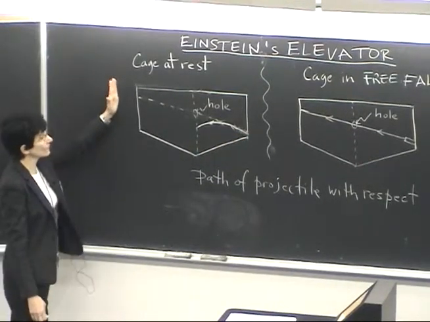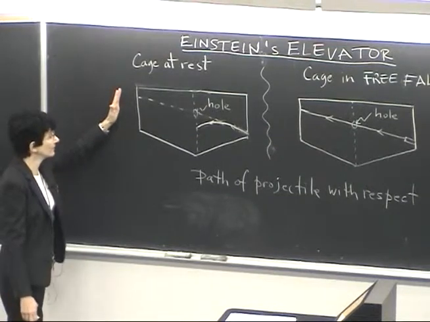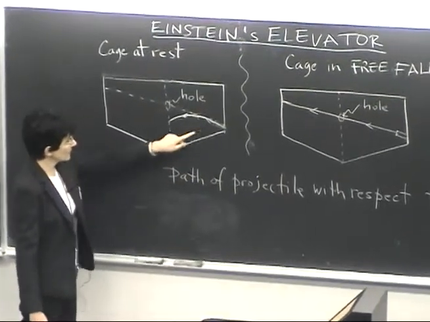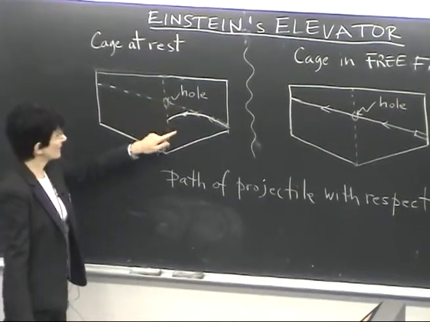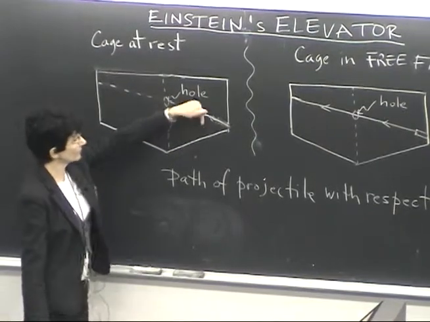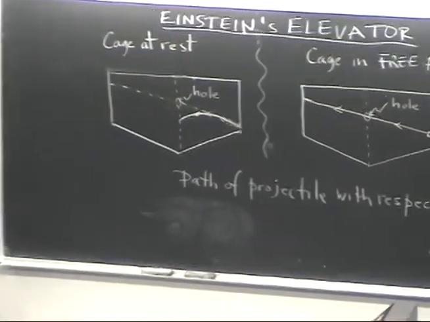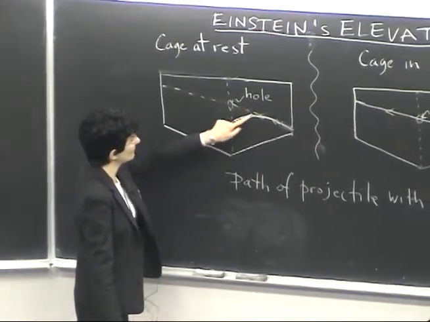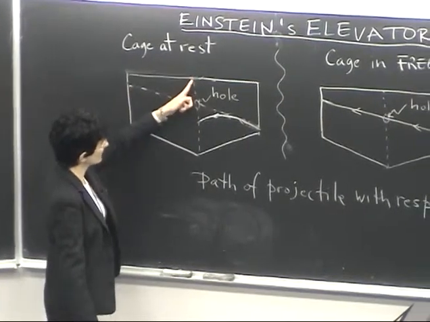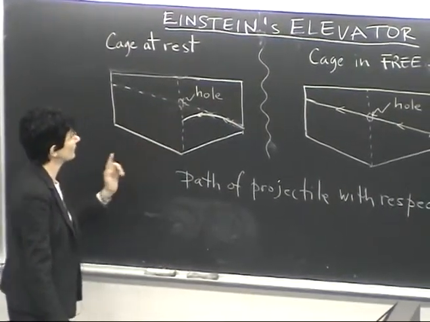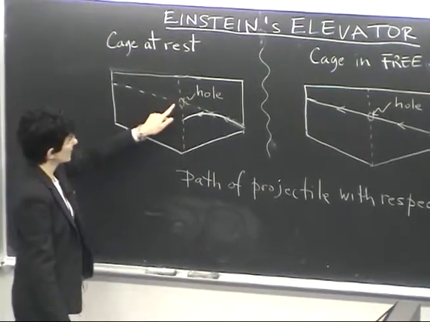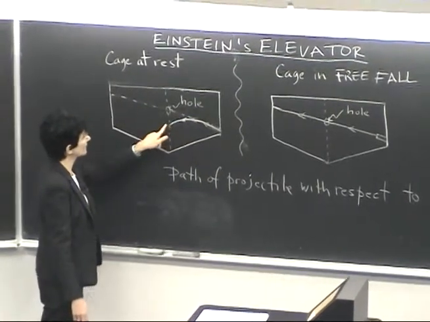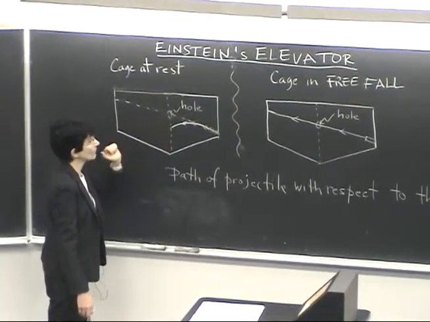If the cage is at rest with respect to us on Earth, then the path of this projectile with respect to the cage is the parabolic path that we have seen due to the acceleration of Earth downwards. How can we see that this path is parabolic? It deviates from a straight path because there is a sheet of plastic with a hole. And when the cage is at rest, the projectile does not pass through the hole.